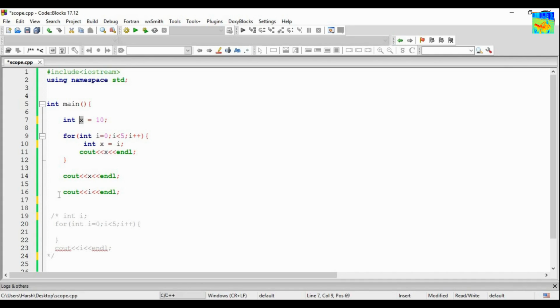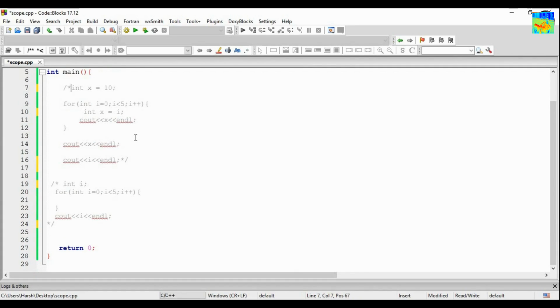But as soon as you reach line number 16, you are printing the value of i. The compiler will say, I don't know i. Why doesn't it know? Because i exists till the for loop. As soon as the for loop ends, i doesn't exist in the memory. Okay, so I hope you got some feel of what is the scope of a variable.